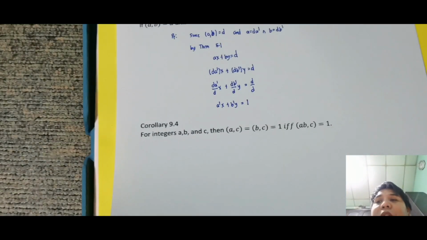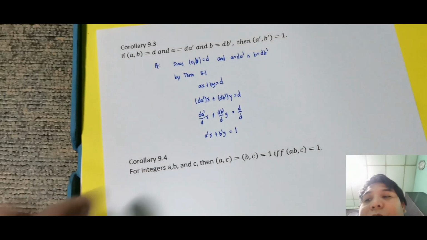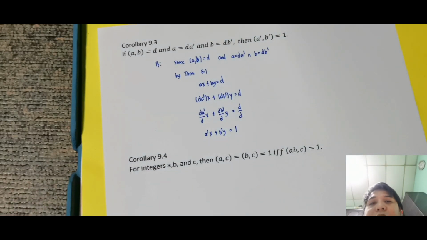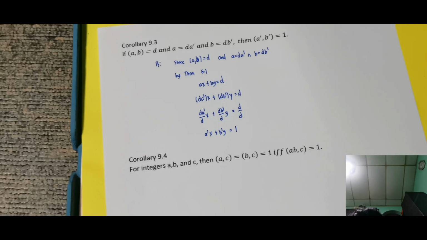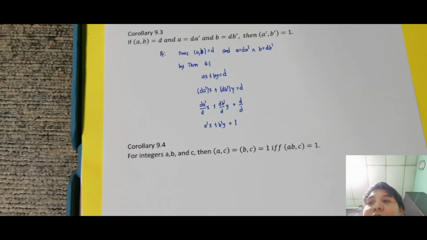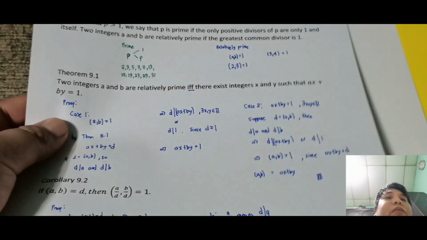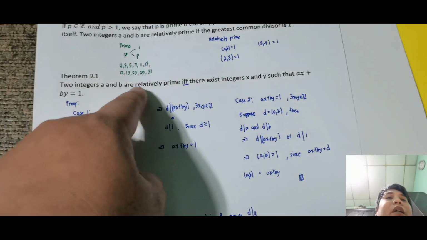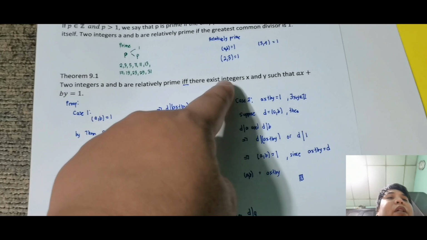Next is by corollary ng kanina or by theorem 8.1 ulit. Okay, by theorem 8.2 or 8.1 or 8.2. So, I think kalimutan ko yung pangalan. By theorem 9.1. Ayun, sabi ng theorem 9.1: two integers A and B are relatively prime if and only if there exist integers x and y such that ax plus by is equal to 1.